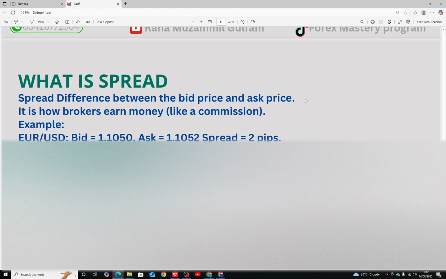And what is a margin call? If your losses cause your equity to fall below the required margin level, your broker may close your position automatically to prevent further loss. To trade successfully, you must understand how leverage, pip value, lot size, and margin work together.